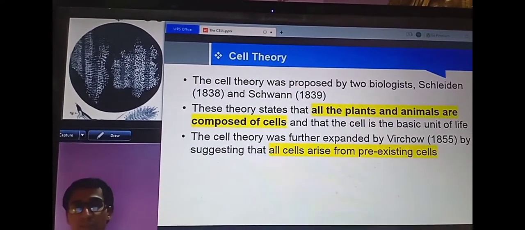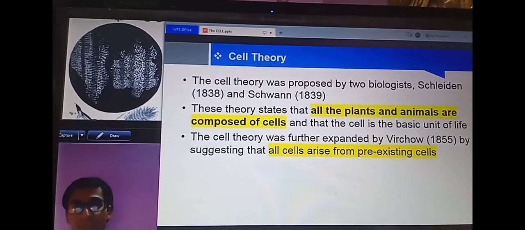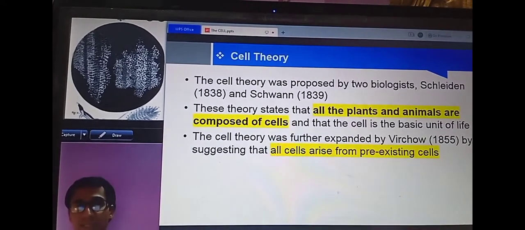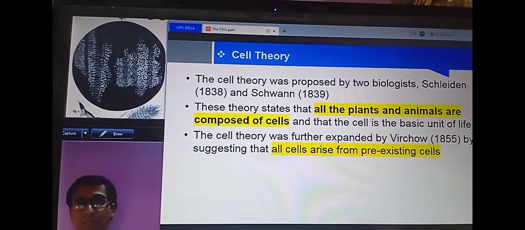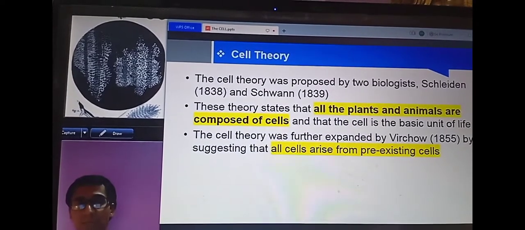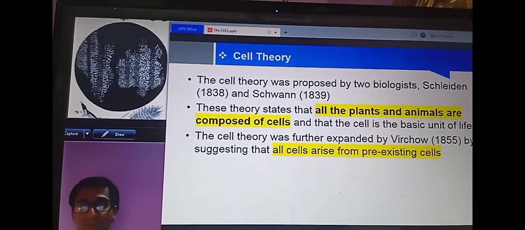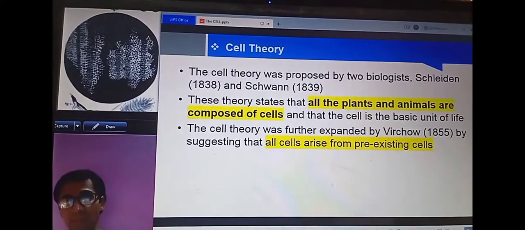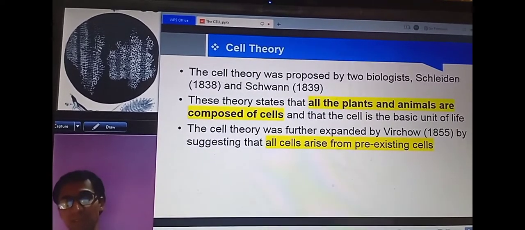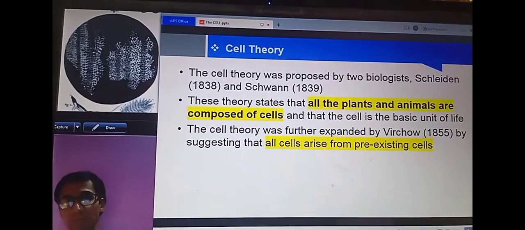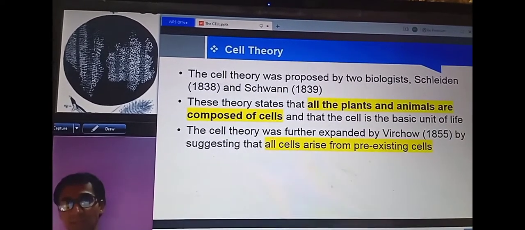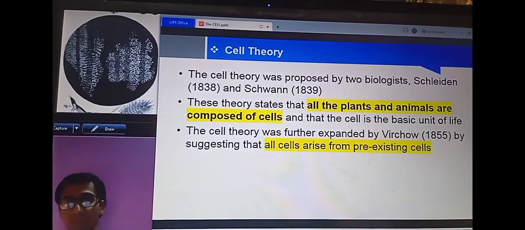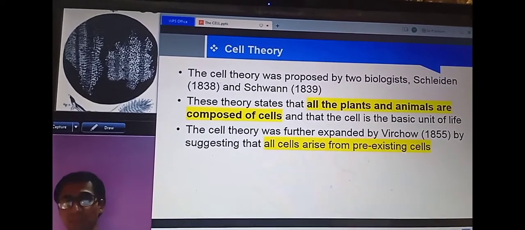So now we will look at what is cell theory. Cell theory was proposed by two biologists, Schleiden and Schwann, in 1838 and 39. According to the cell theory, all the plants and animals are composed of cells and the cell is the basic unit of life. As we have seen in the previous slides, each and every human is made up of different cells. Similar to that, different cells also come together to form plants. That's why these scientists proposed the statement that all the plants and animals are composed of cells, and the cell is considered the basic unit of life.